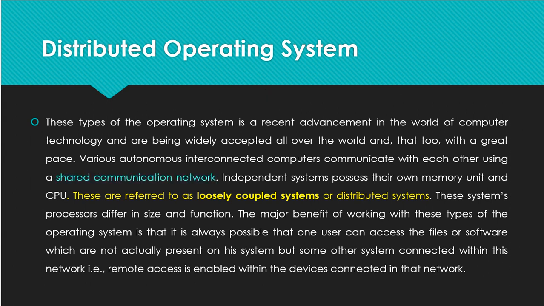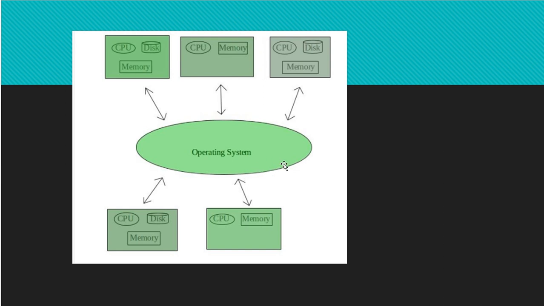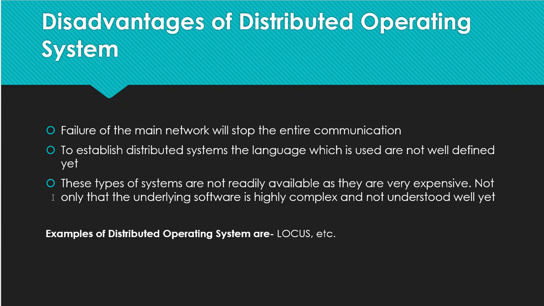Now the disadvantage of this distributed operating system is that failure of the main network will stop the entire communication. As I told, if there is a system, one main network will be there. If that main network goes down, the entire system goes down. That is one of the disadvantages of the distributed operating system. To establish a distributed operating system, the language which is used is not well defined yet. Language here means the language used to communicate with the server. You don't need to worry about this language; it means the computer programming language for the distributed operating system.